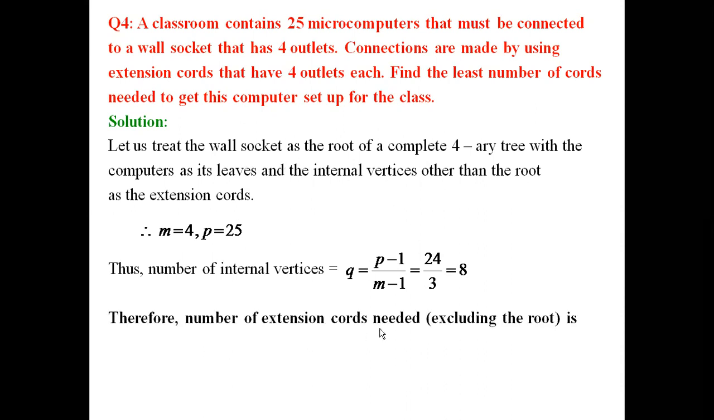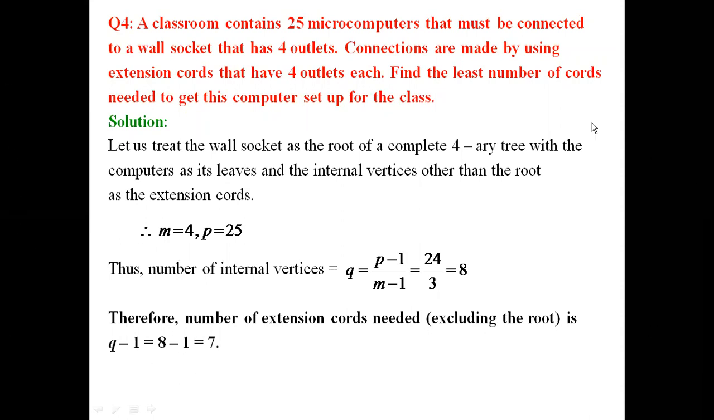So the number of extension cords needed, excluding the root, which is the wall socket here, will be q minus 1. So 8 minus 1, which is 7. The question asks us to find the least number of extension cords needed to get this computer setup. So the total number of extension cords required, excluding the root, is q minus 1, which gives us 7.